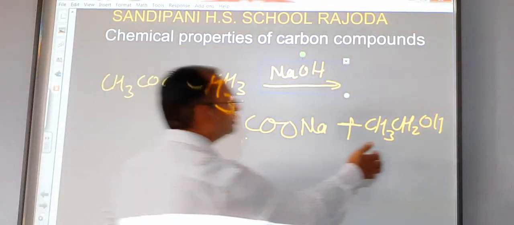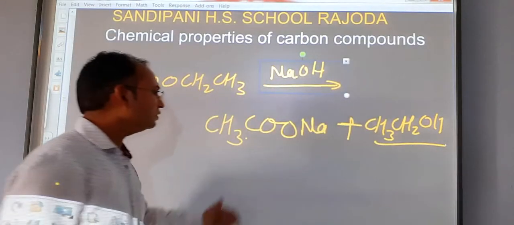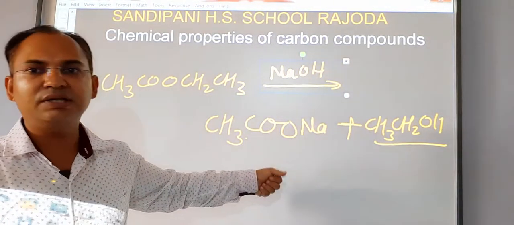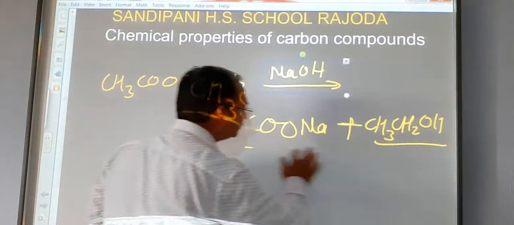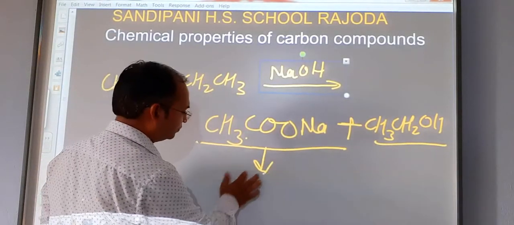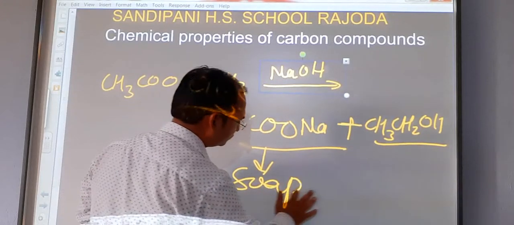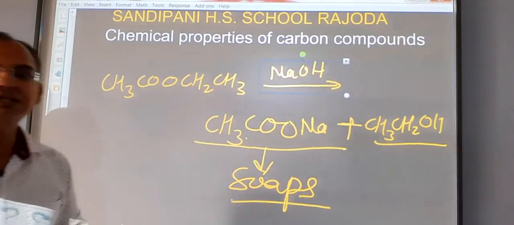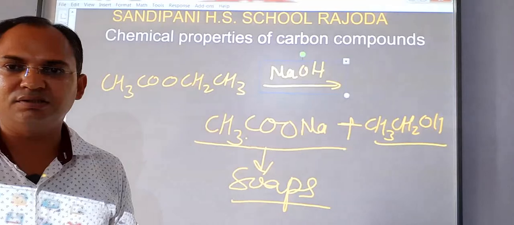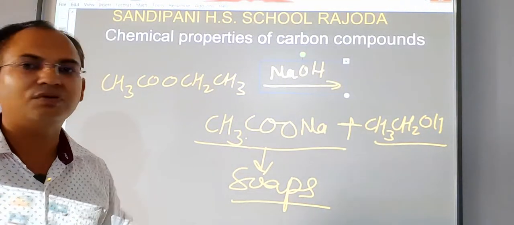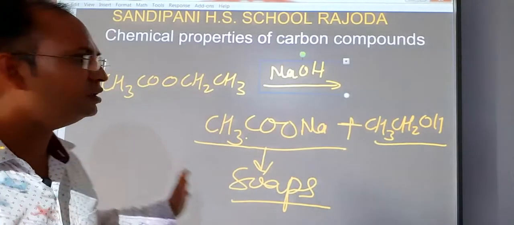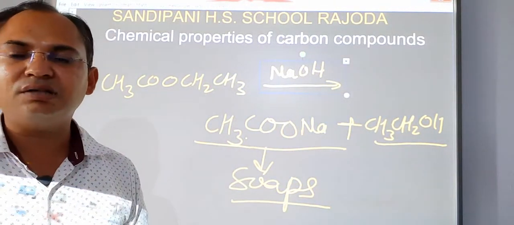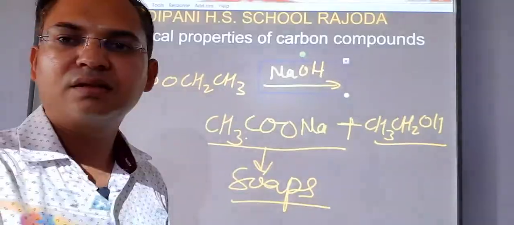So this is our ethyl alcohol and this is the sodium salt of our carboxylic acid or fatty acid, and this salt is used in the formation of soaps. So this reaction is known as saponification because it is used for the formation of soap. Okay, students, these are the two reactions of acetic acid which are used in our day-to-day life.